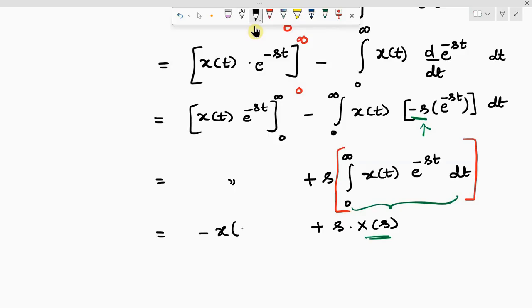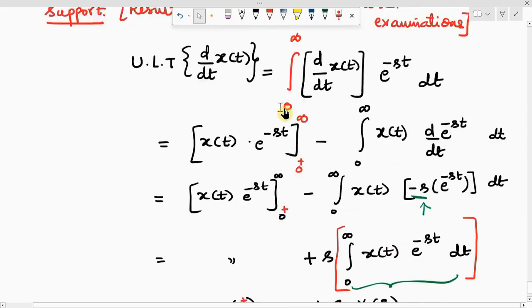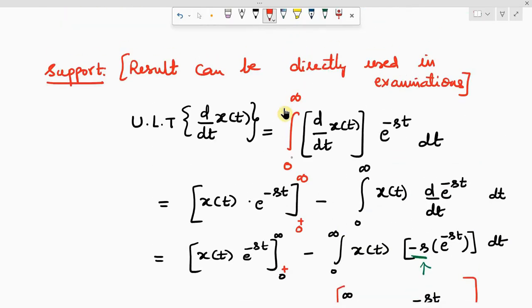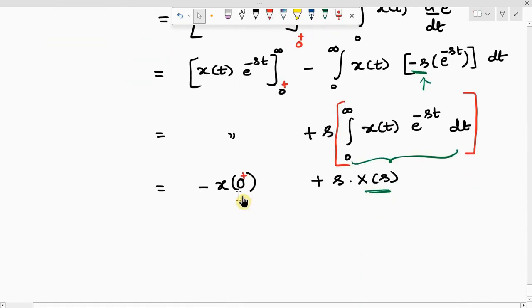Because x of t is not having any impulse at the origin, I'll maintain that 0 as 0 plus now. So I'll be going for 0 plus here, 0 plus here, and here also 0 plus, since x of t doesn't have any change at t equal to 0.